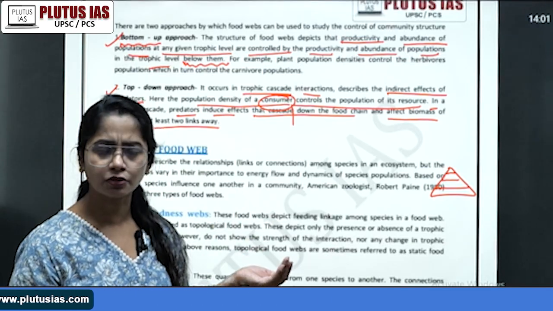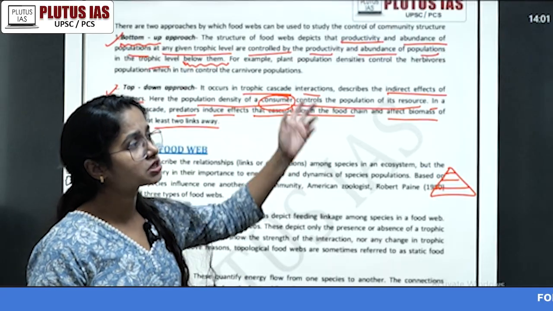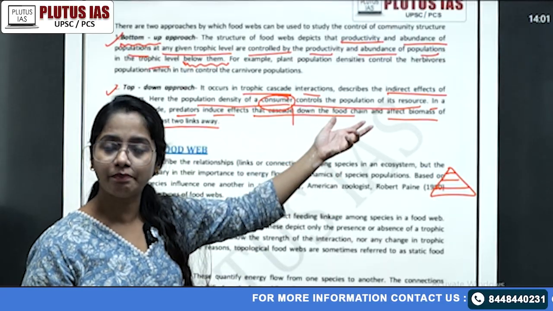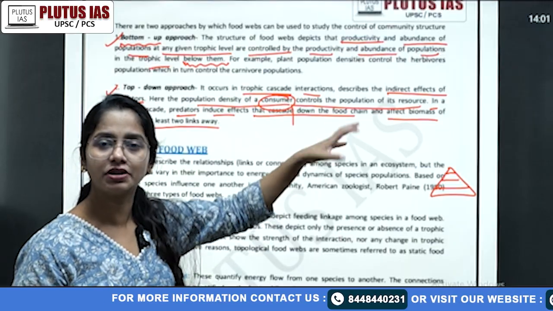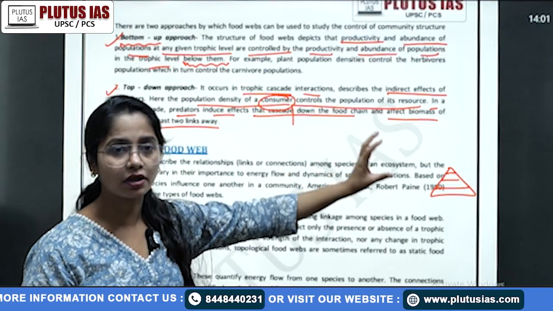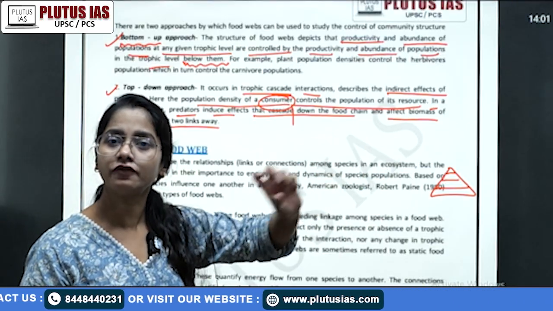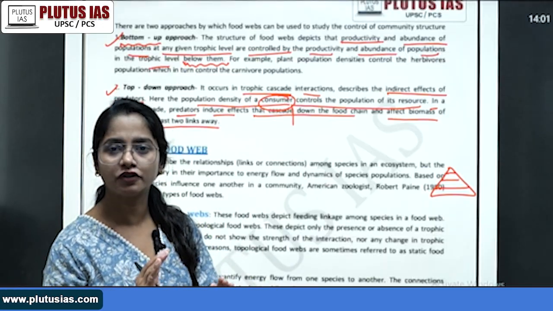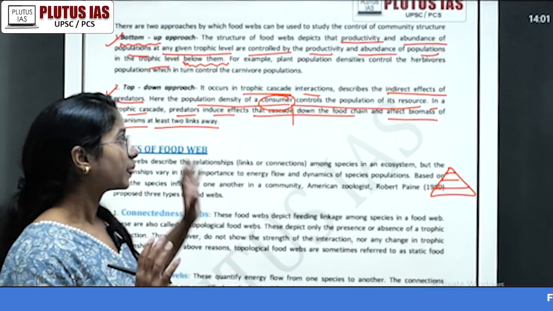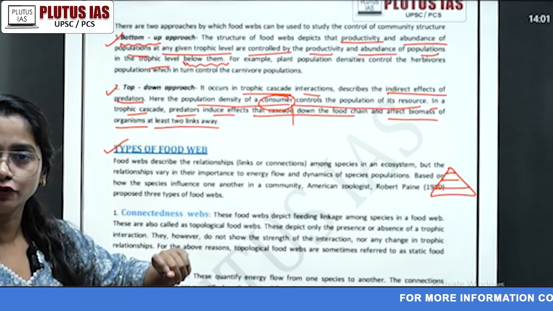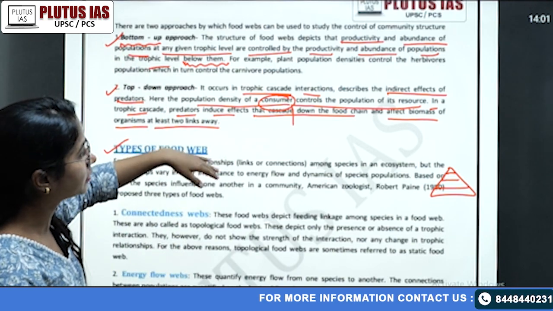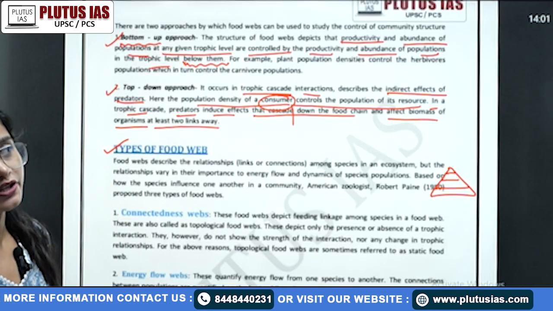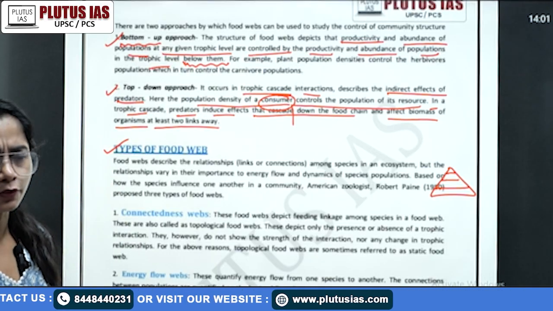If it is a good marks question and you have good content, then do not start by writing the food web definition. Give a brief background and its relation, that in an ecosystem there are mainly 4 things. We talk about energy flow with respect to the food web or the food chain, then slightly try to compare the food chain and food web, which is real, which is non-real. Then in the body part you can start with the food web. If you don't want to write this, of course you can write it. If you have written the food web definition in the introduction, that is also a good approach. So you can